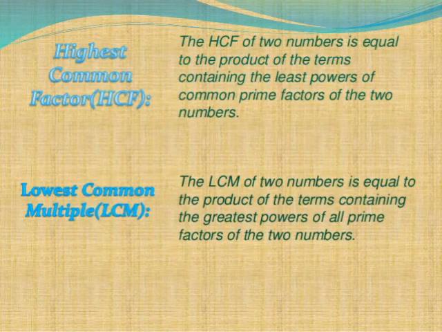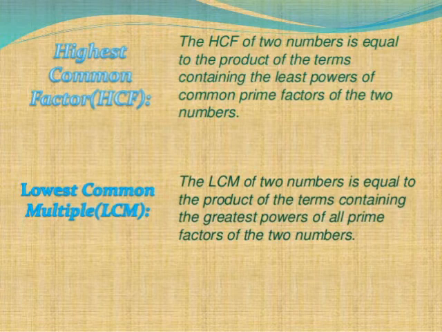First, highest common factor, HCF. The HCF of two numbers is equal to the product of the terms containing the least powers of common prime factors of the two numbers. Okay. Second, lowest common multiple, LCM. The LCM of two numbers is equal to the product of the terms containing the greatest powers of all prime factors of the two numbers. Okay, you understand?